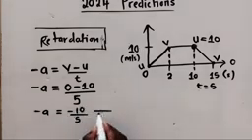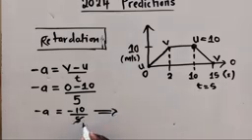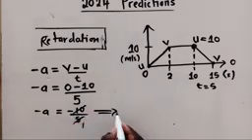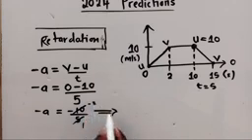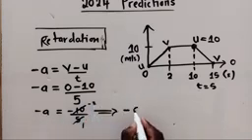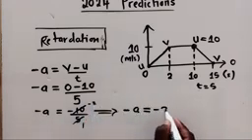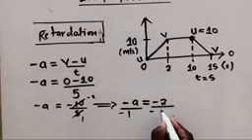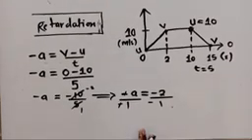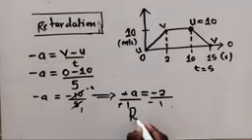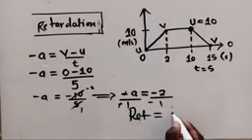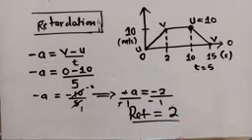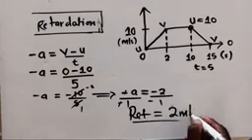So when you work out things here, 5 into 5 is 1, into negative 10 is negative 2. You shall have a negative 2. So it will be negative a is equal to negative 2 divided by negative 1. So the deceleration, you can even say retardation, is equal to 2. So retardation is equal to 2 meters per second squared.